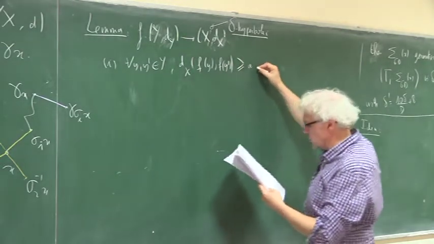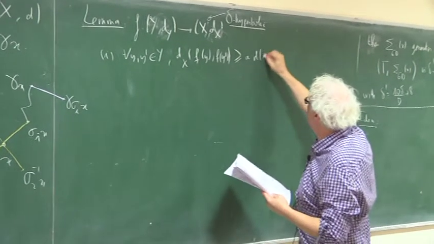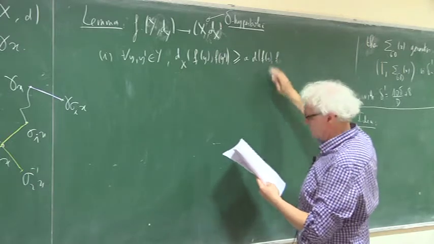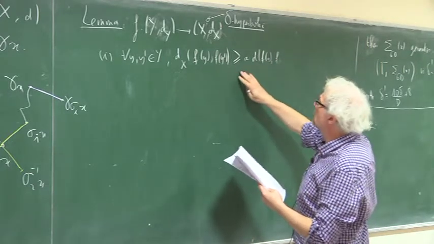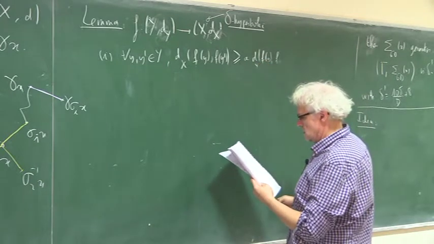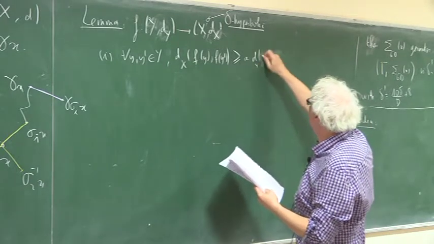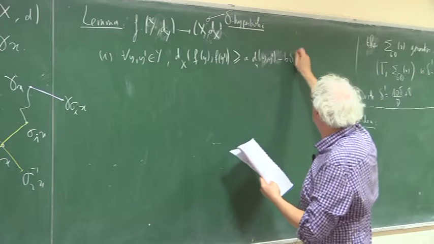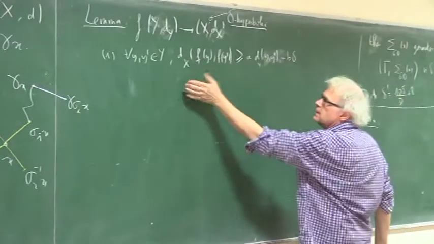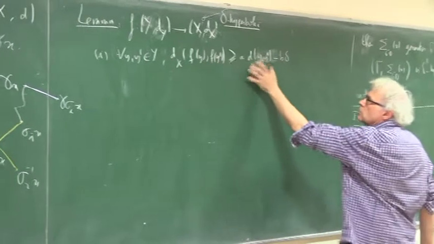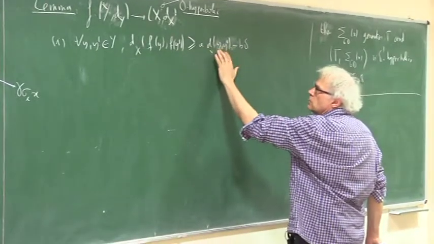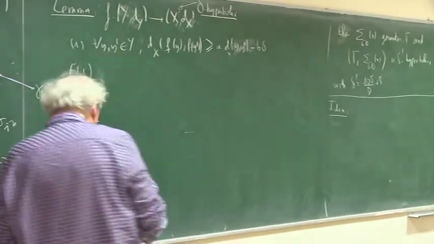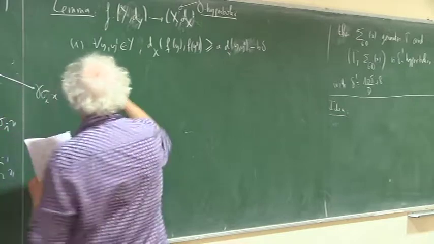It's larger than some constant a times dY of y, y prime, and the constant is minus b delta. So what this says is that the distance between the images is not too small with respect to the distance between the sources. The first two properties say exactly that I am looking at a quasi-isometry.